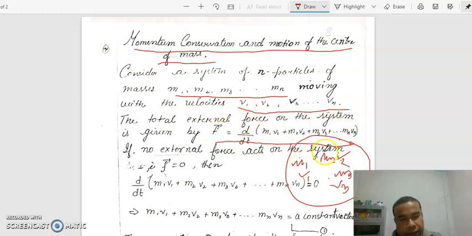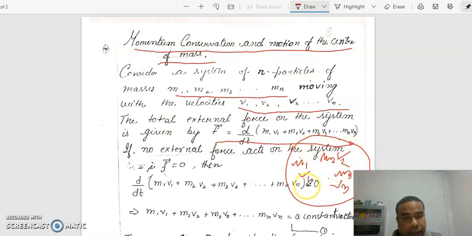Since the particles of the system are moving with different velocities, according to Newton's second law, the rate of change of momentum is directly proportional to the external force applied on the system. If we take a particle of mass m1 and velocity v1, the momentum is m1 v1. Another particle of mass m2 moving with velocity v2 has momentum m2 v2.